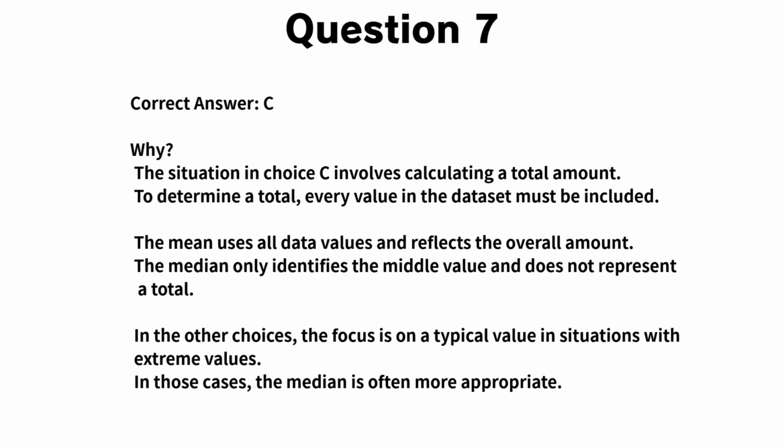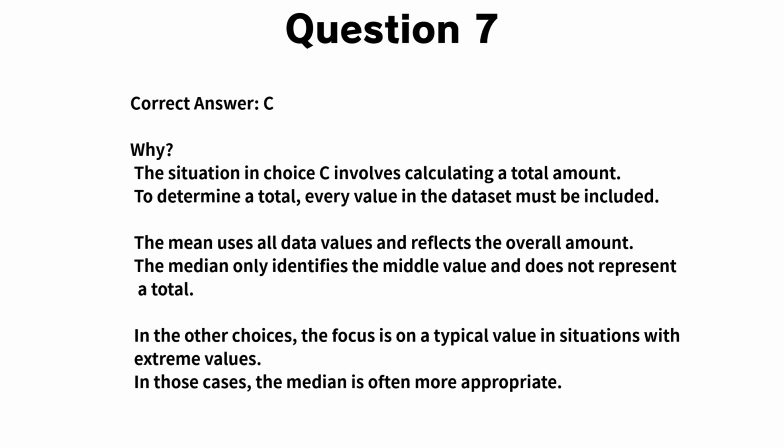Now let's walk through the explanation for question 7. The correct answer is C. Choice C asks about the average score used to calculate the total number of points earned by all students. In this situation, the total matters.